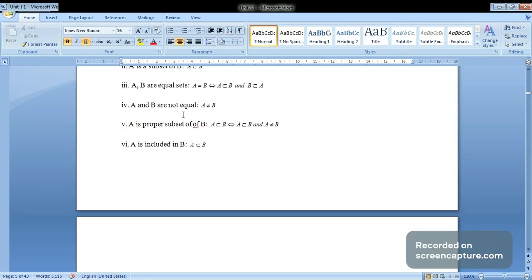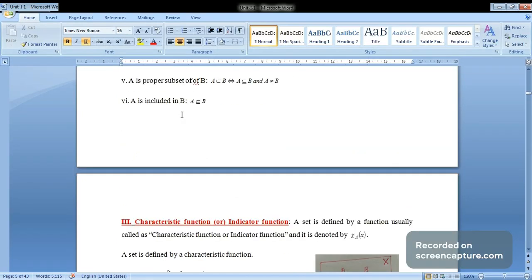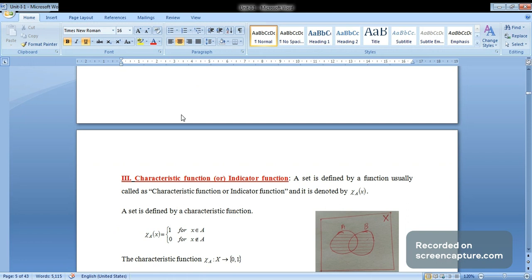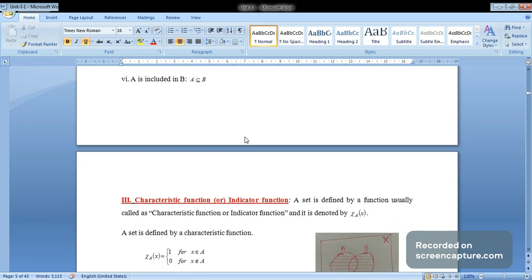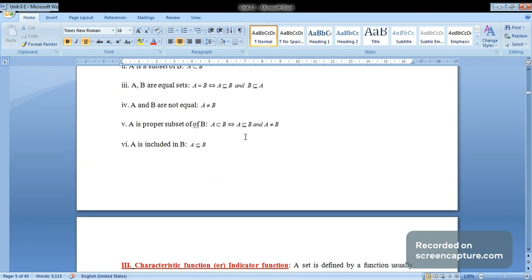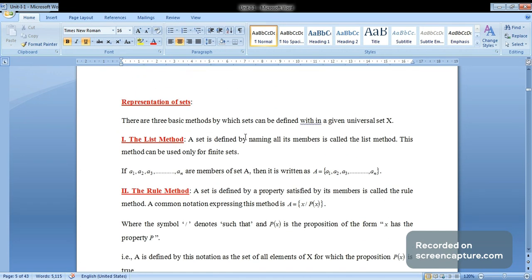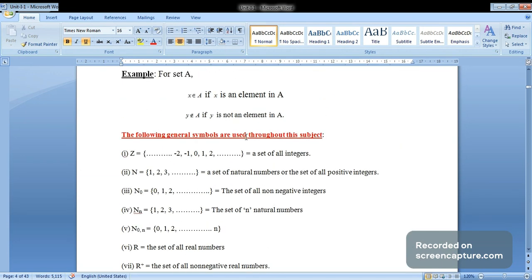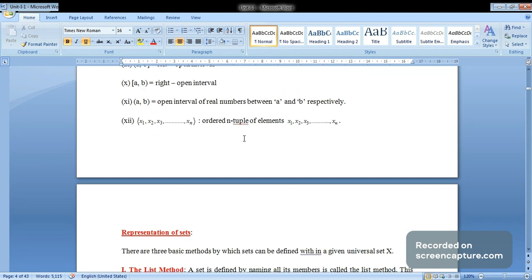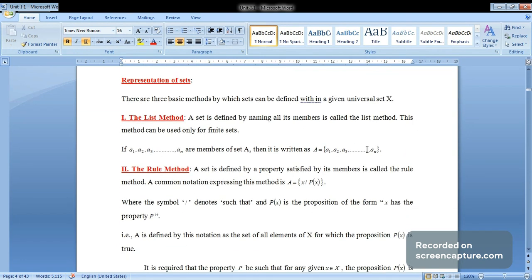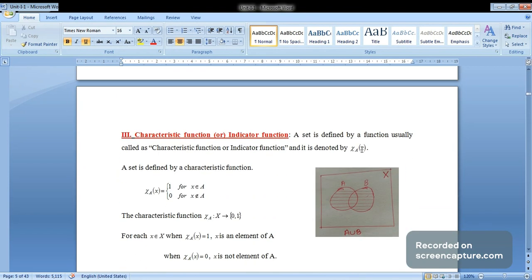This is the introduction to fuzzy sets and basic definitions. These are the basic concepts, definitions, and notations of sets and subsets, with examples. Next class, we go to the characteristic function, or indicator function.